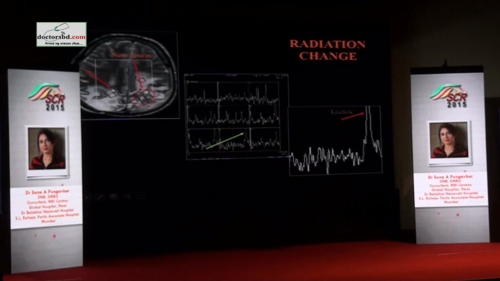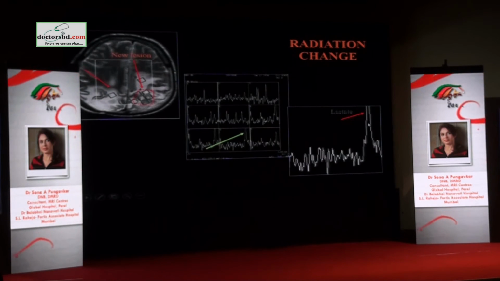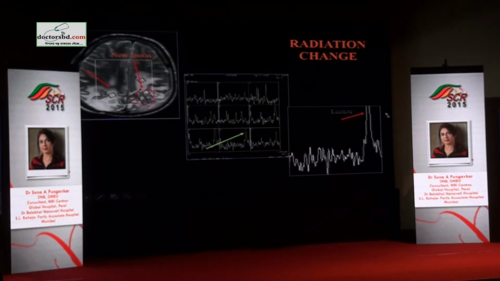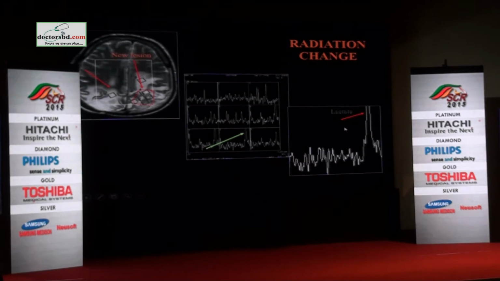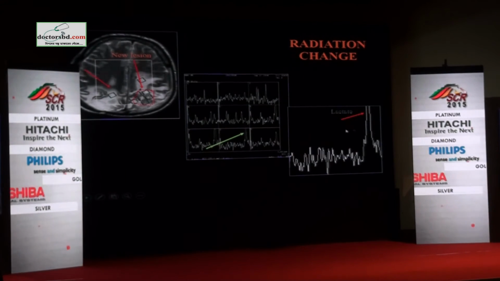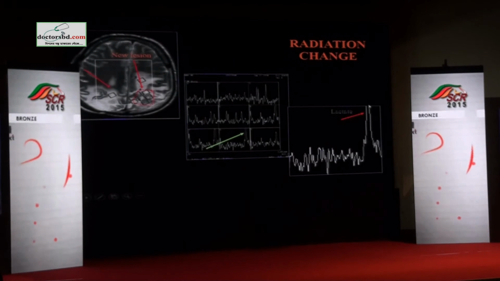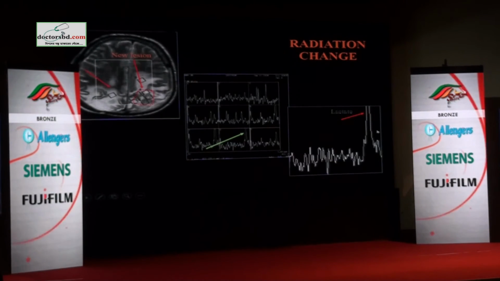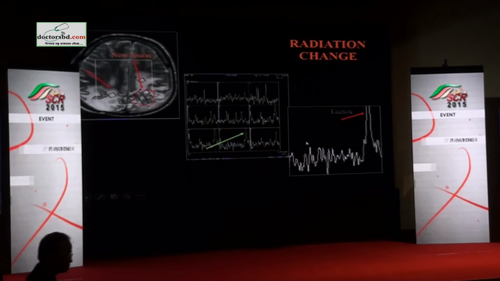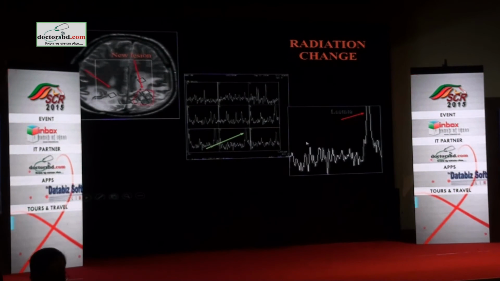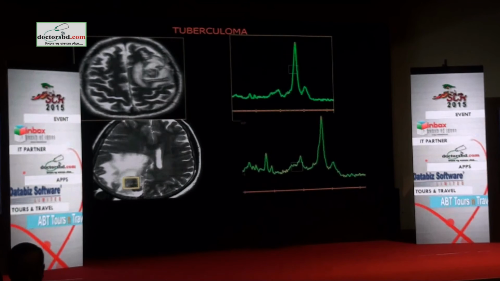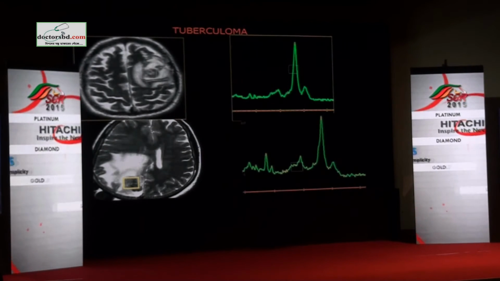This patient was operated on this side for a PNET, that means a primitive neuroectodermal tumor, and there was a new enhancing lesion on the opposite side, which shows us no metabolites and only a tall lipid lactate. So this is the scaling artifact which I was telling you. On chemical shift imaging, you can sit on the workstation and manipulate this data in such a way that you throw out this peak from the area of interest and try to assess if there are any other peaks available. So this requires some bit of work, these complicated cases. You cannot just take one single voxel and give your opinion.